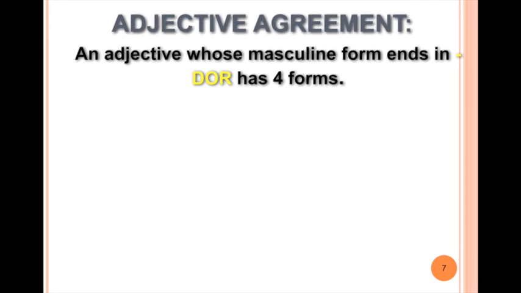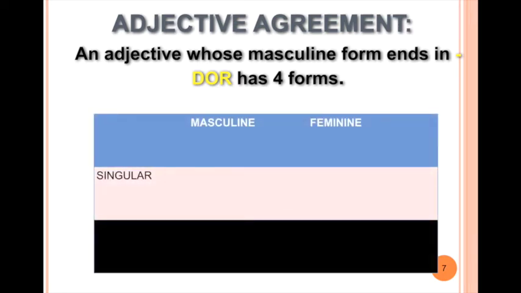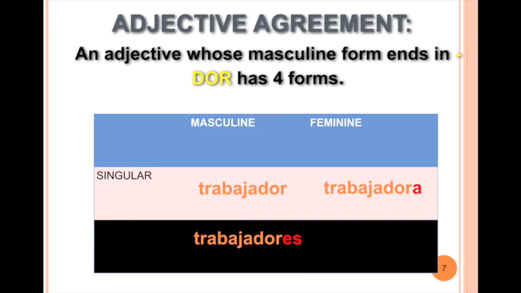Some adjectives that have the masculine form that ends in DOR have four forms. Our example, of course, is going to be trabajador. If we want to make that feminine, if we want to say a girl is hardworking, we say trabajadora. If we wanted to make it plural, we would say trabajadores for masculine, and then finally trabajadoras for feminine and plural.